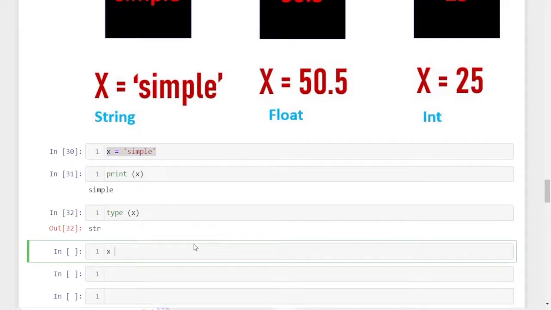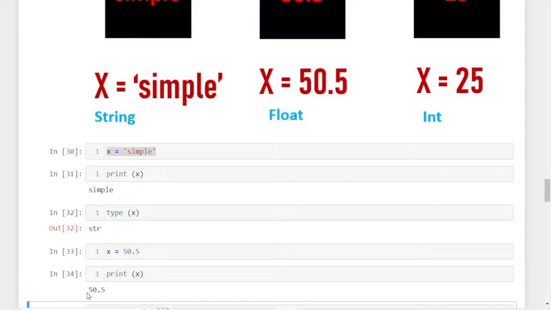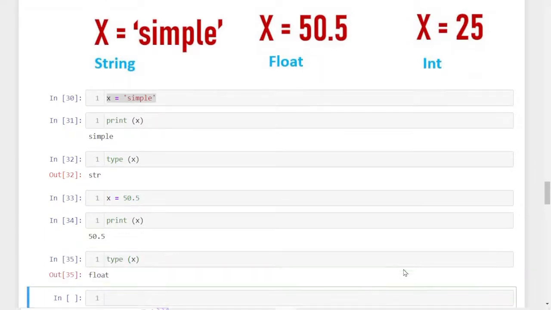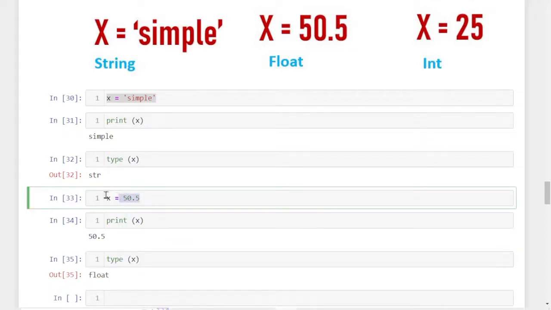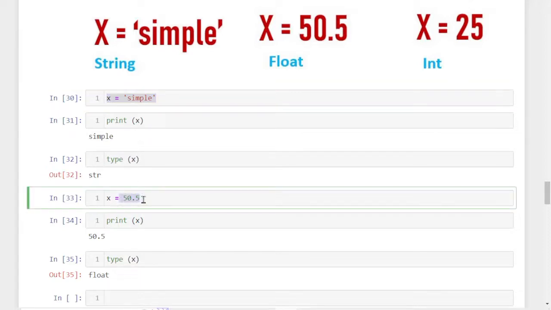Now in the same variable I'm storing a different value, for example 50.5, a float value. Now I'm giving print x. What will it give? It will give the float value 50.5, which we stored in this variable. Now I am checking the type of x. Now it has become a float. Why? Because we now stored a float value in that variable. Earlier we stored a string value, so the type of x showed string. Now that we stored the new value 50.5, which is a float, the type is showing float.